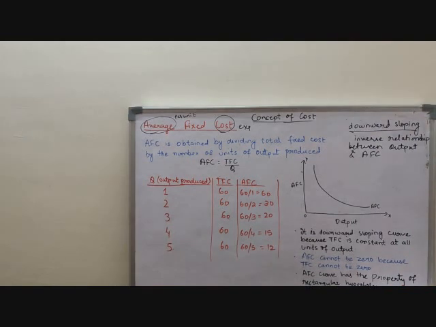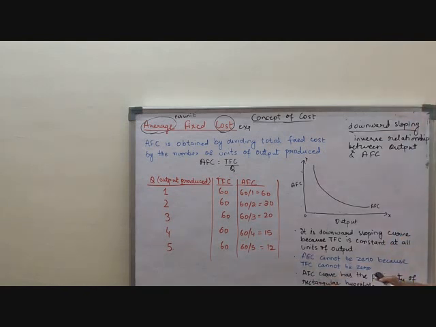Is it not? Now, second, AFC cannot be zero. Why? Because TFC cannot be zero. AFC cannot touch the x-axis because TFC can never be zero. That's why it does not touch the x-axis.